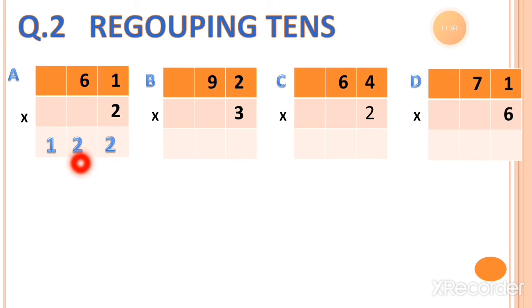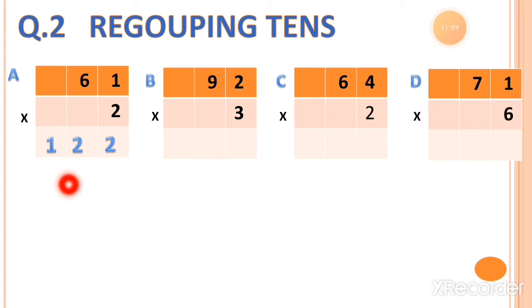That's why we call it regrouping the tens, because the answer we are getting is a 3-digit number. The hundreds column is not there. There is no value. But therefore the answer will come in 3 digits, and the hundreds column also.